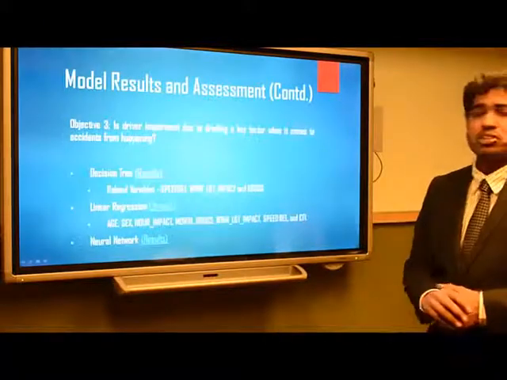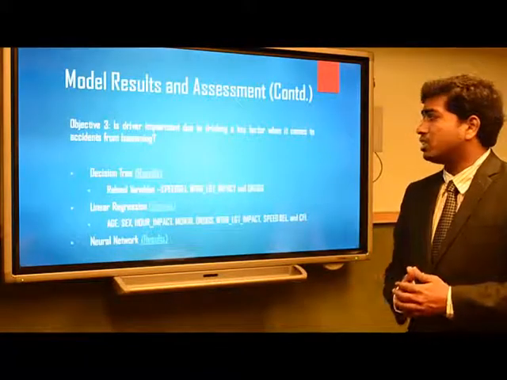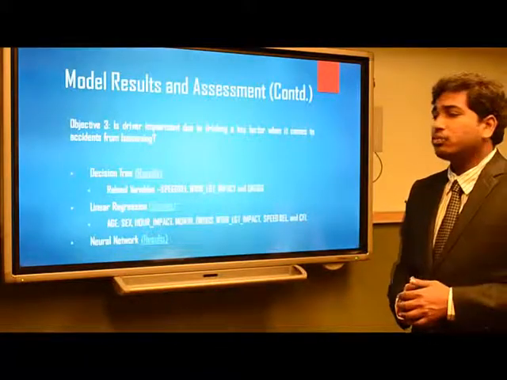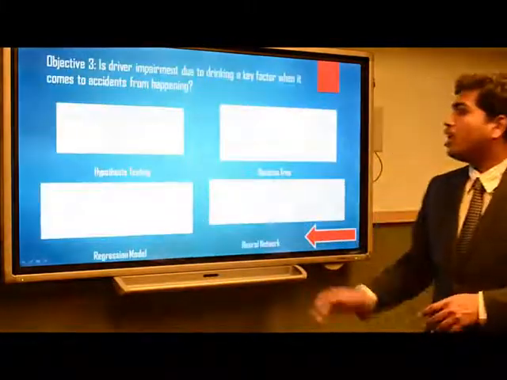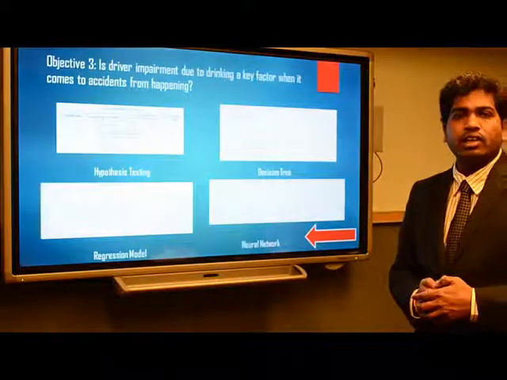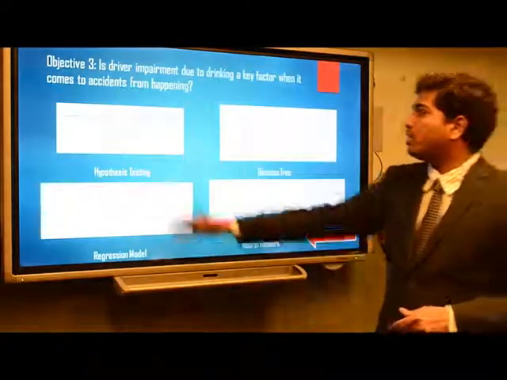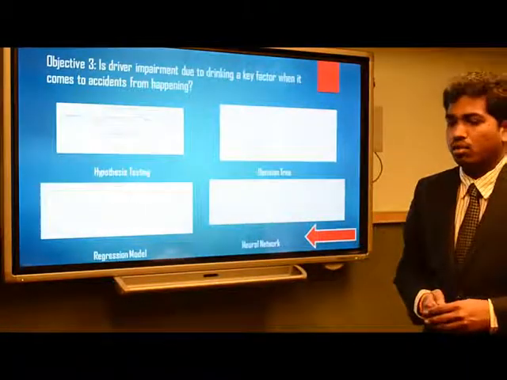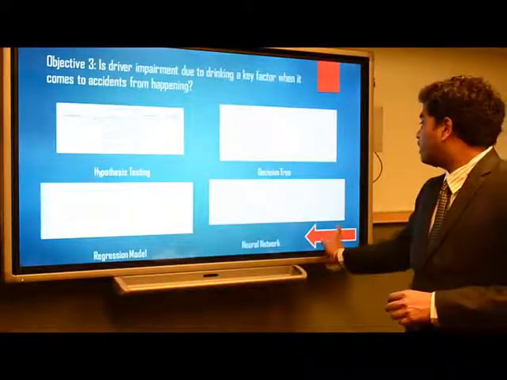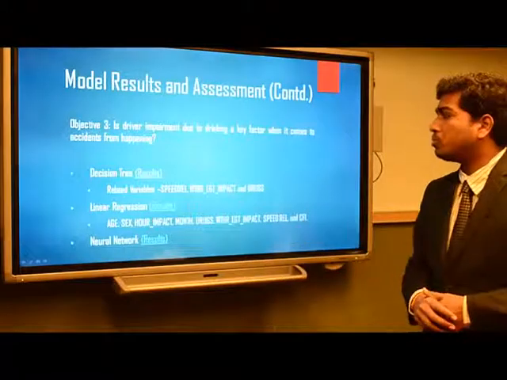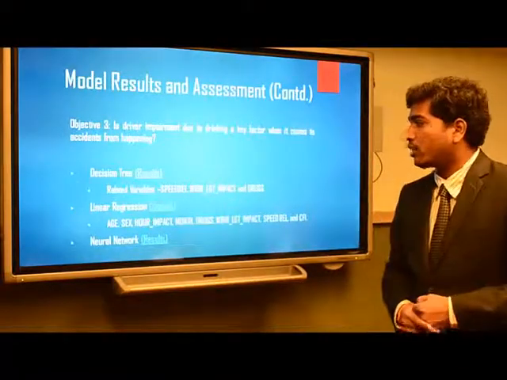Going forward to objective 3: is driver impairment due to drinking a key factor in causing accidents? To identify this, we did hypothesis testing again to check if drinking is really causing accidents. If you see, when there is drinking and when people are not drunk, the accidents are significantly different. So we decided to build models for this objective, and we have built decision tree, linear regression, and neural network.